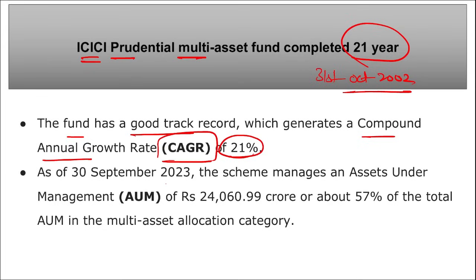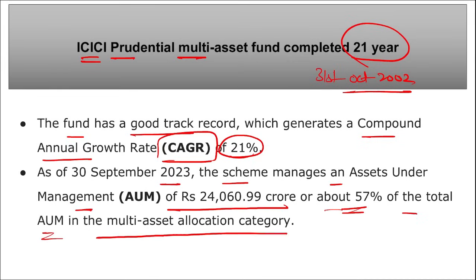As of September 2023, the scheme manages an asset under management of 24,060 crore, or about 57% of the total AUM in the multi-asset allocation category. Correct? So a total of 21 years has been completed for the same.